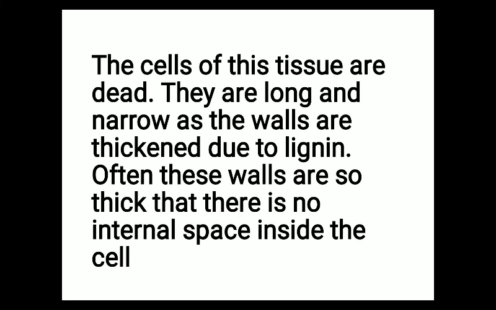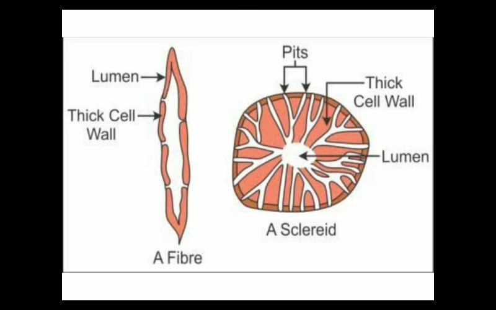Now what are the characteristic features of the cells present in the sclerenchymatous tissue? The cells of this tissue are dead. This is a very important point. They are long and narrow as the walls are thickened due to lignin. Often these walls are so thick that there is no internal space inside the cell. Sclerenchymatous cells are elongated, dead in nature, and they possess deposition of lignin. There are two different types of sclerenchyma, which are fibers and sclerids.